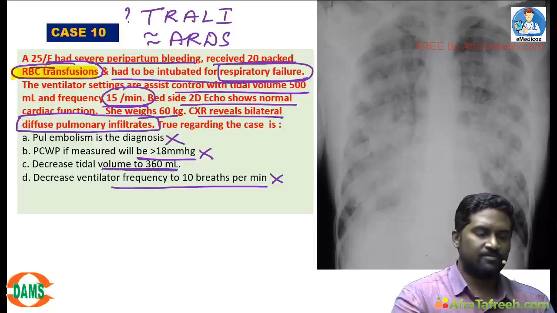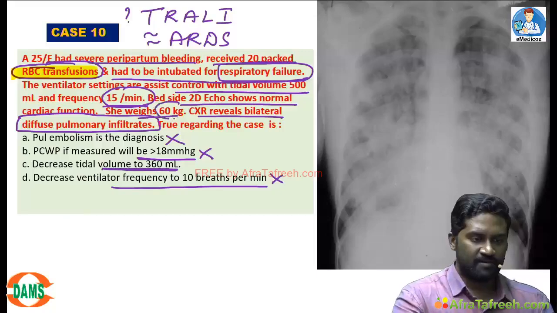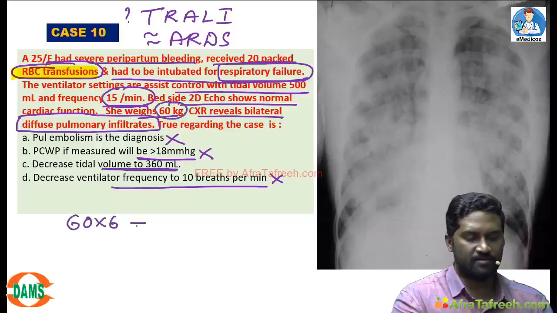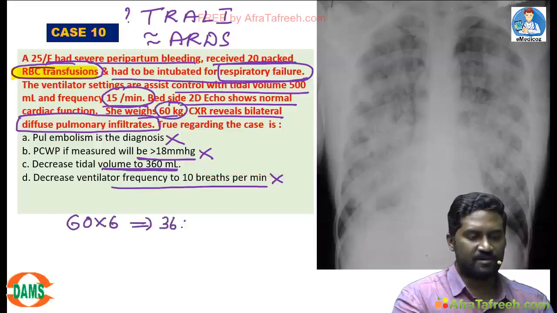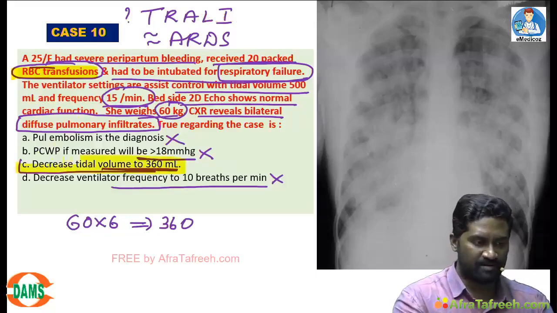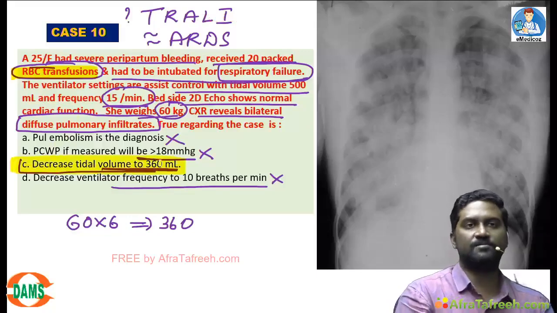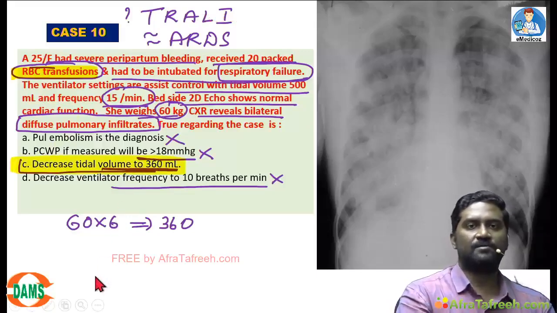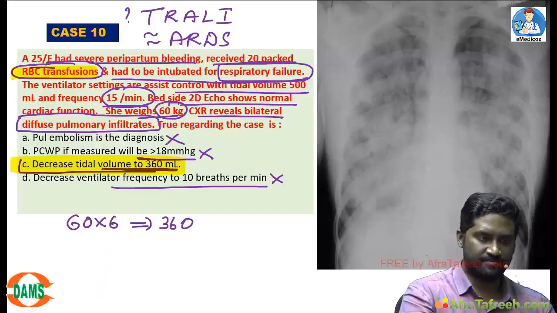Decrease tidal volume. So this is ARDS, low tidal volume mechanical ventilation. Patient's weight is 60. What is permissible tidal volume? 60 into 6, 360 ml. The best answer is decrease tidal volume to 360 ml. Option C will be the best answer. This is an ARDS, and most important will be low tidal volume mechanical ventilation, students.